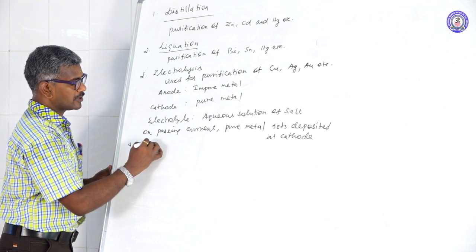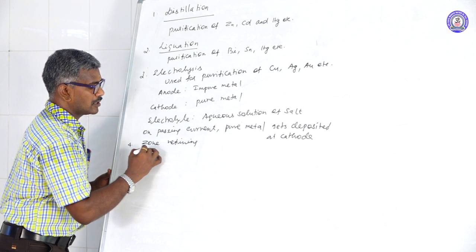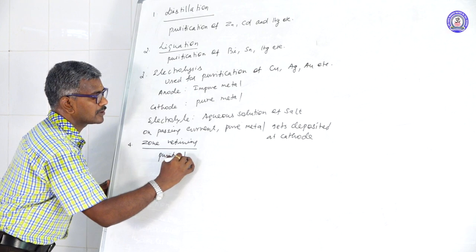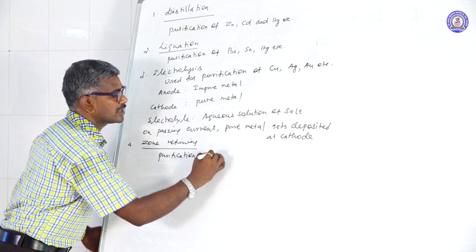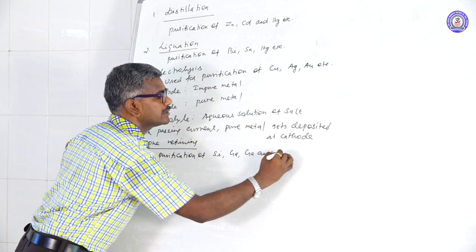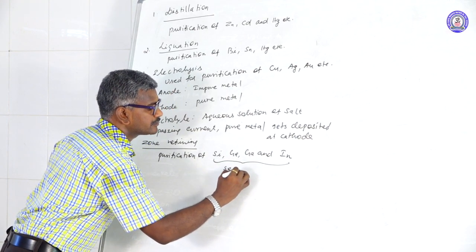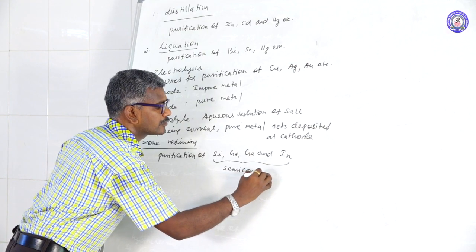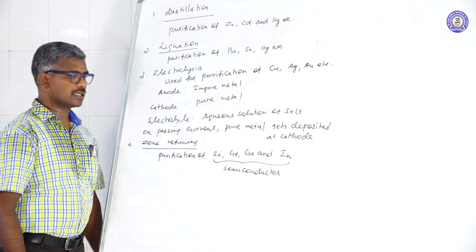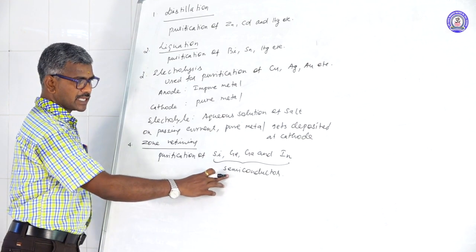Another one is zone refining. This method is used for purification of silicon, germanium, gallium and indium. These all are used as semiconductors. One more question may be asked. Silicon acts as what type of conductor? Good conductor, insulator, semiconductor. So the answer is semiconductor.